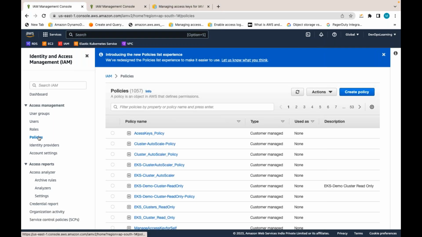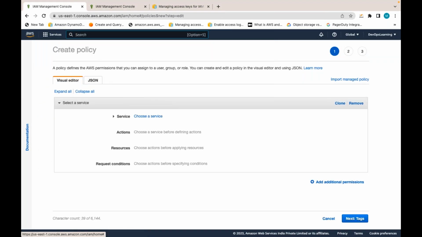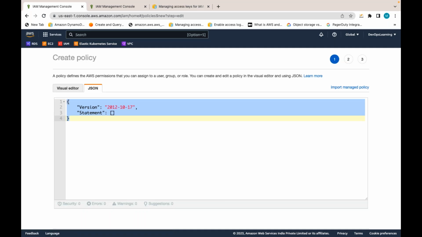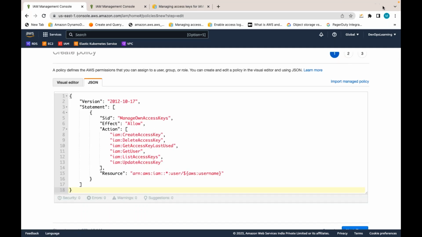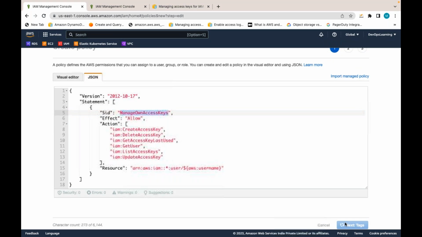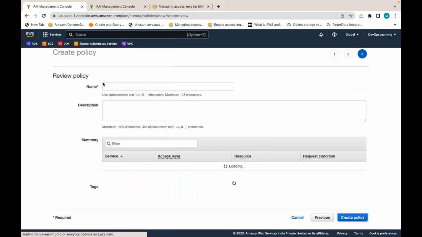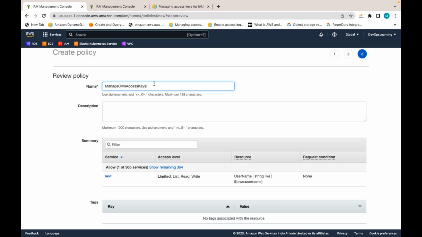Let me go to policies. This is a customer managed policy. Click on create policy. Go to JSON directly. Let me paste this policy. Let me click on tags. I can give a name here, something like this: Manage own access keys policy. Some name.